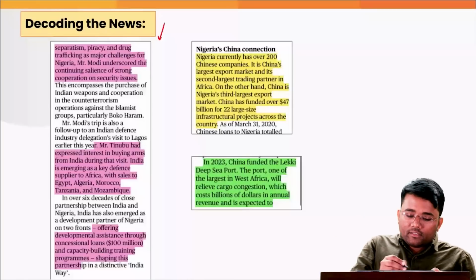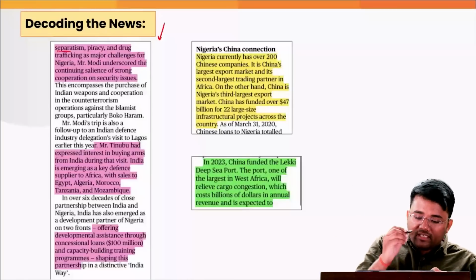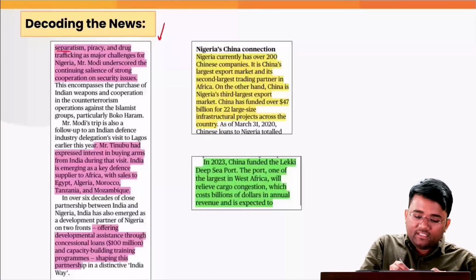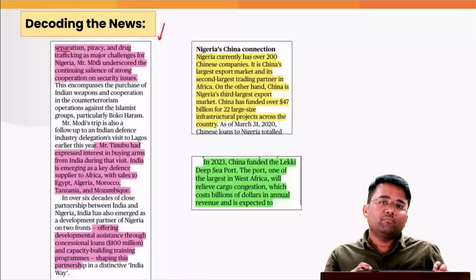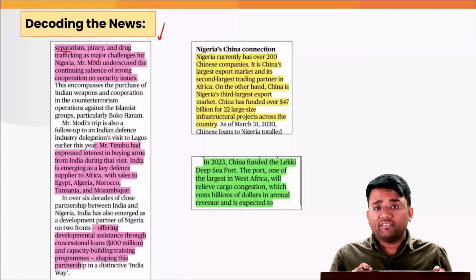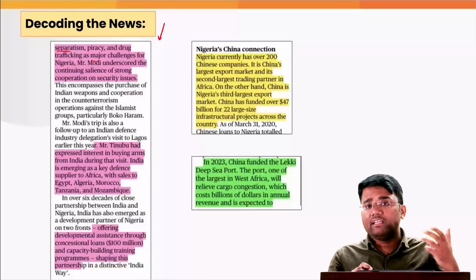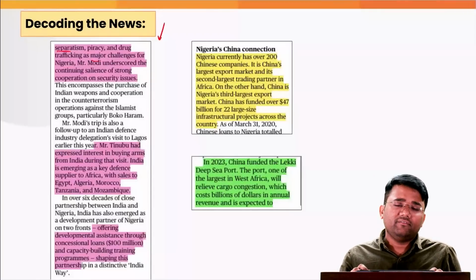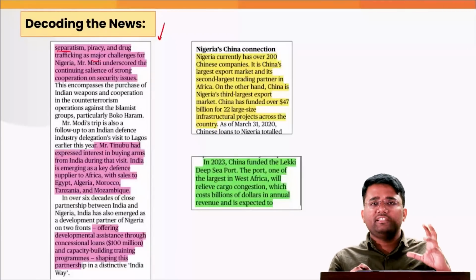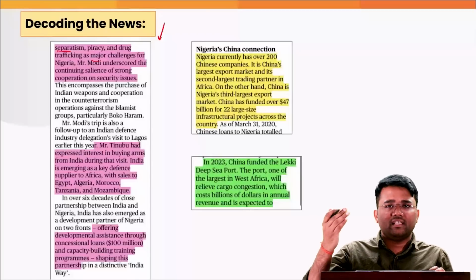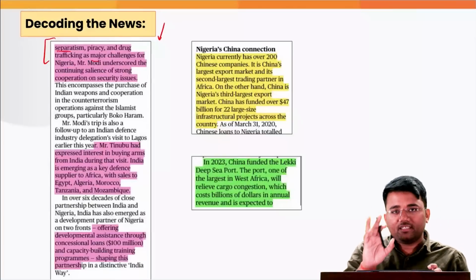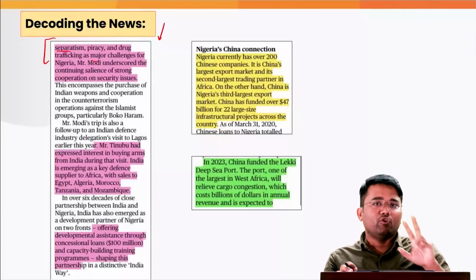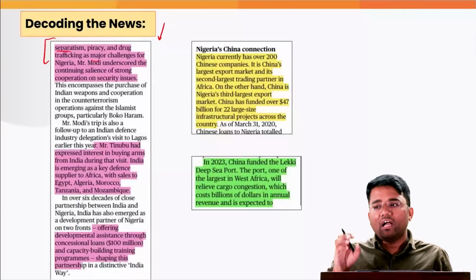Both countries are tackling various common issues like separatism, piracy, drug trafficking, and for example, Boko Haram is one such group which is leading to a lot of terrorist activities in Nigeria. Similarly, India is also facing various terrorism related issues from organizations like JeM, etc. We have to understand one thing: let's suppose two of your friends have the same problem.